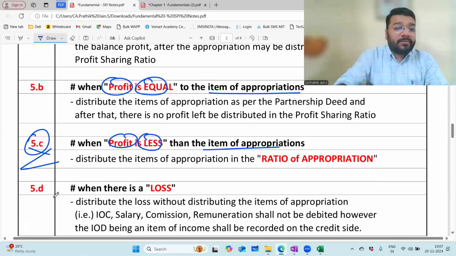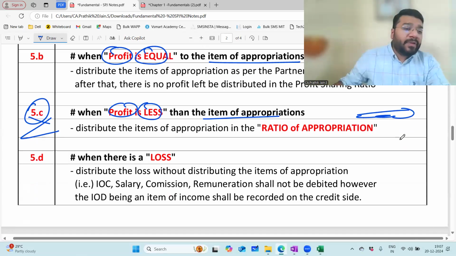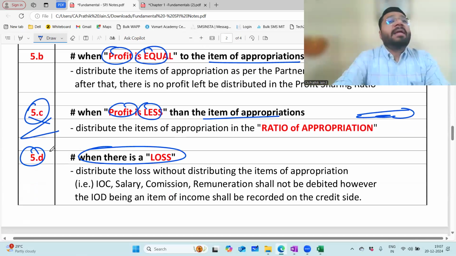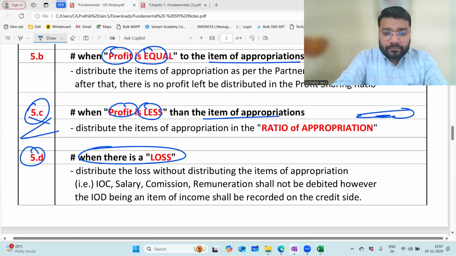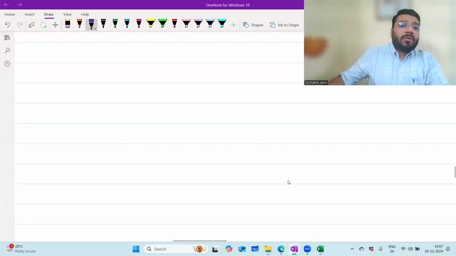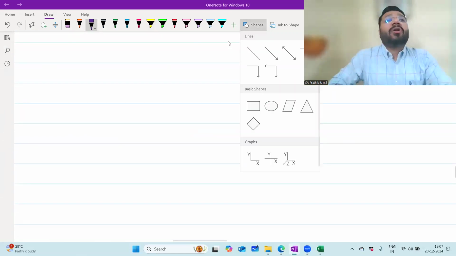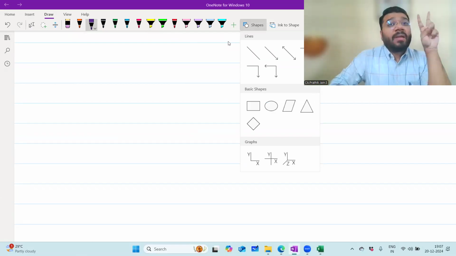This deadly case is very important. High chances of this case coming in the exam. And finally, when there's a loss, how do you prepare the P&L appropriation account? The financial statement of a partnership concern comprises of trading account, P&L account, P&L appropriation account, and balance